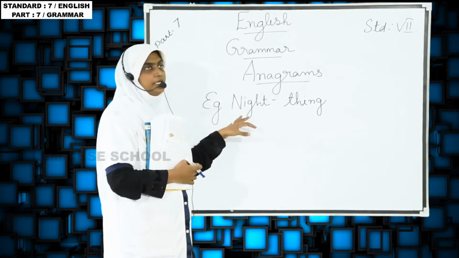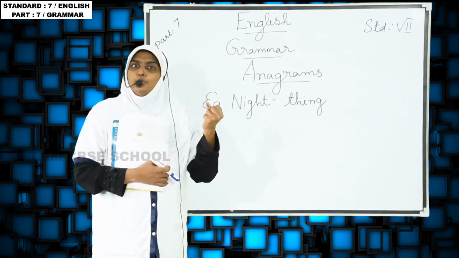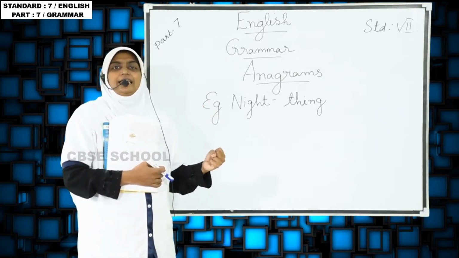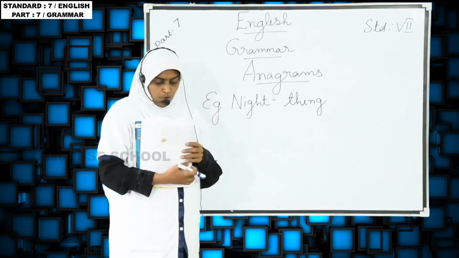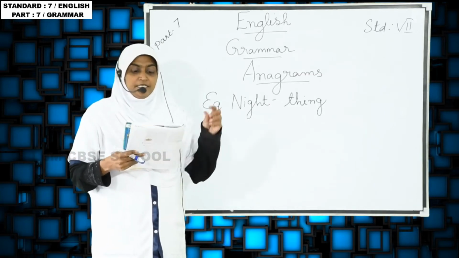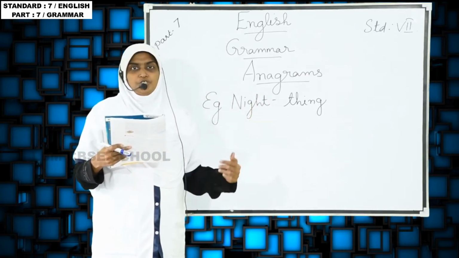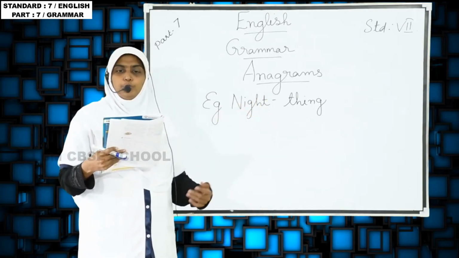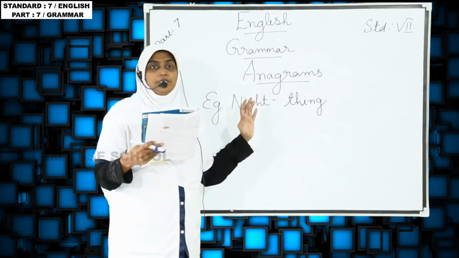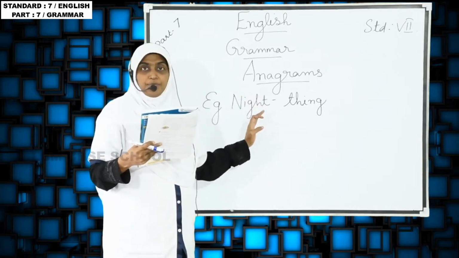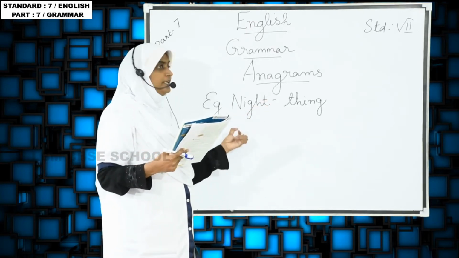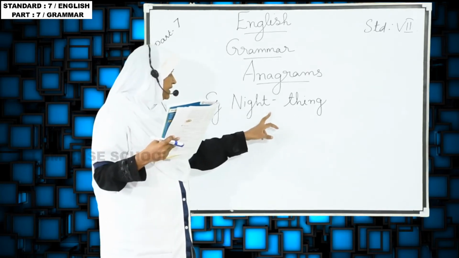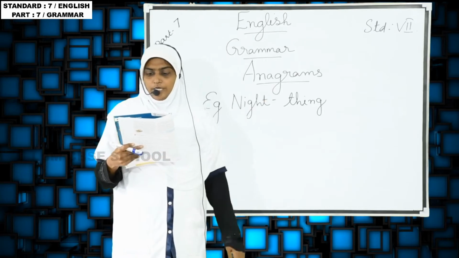If I rearrange the letters, I will get a new word. That we call an anagram. So what is the definition? The letters in each word are rearranged, and they can form new words. So the first word I have written is night. I'm taking some letters from that and writing this word: thing. Thing, you know.